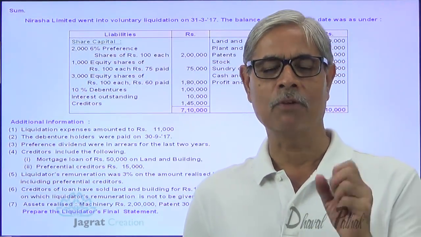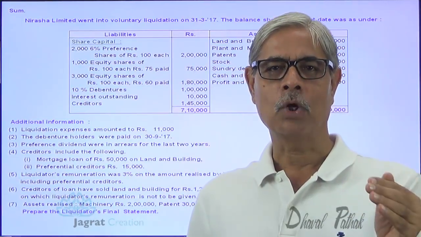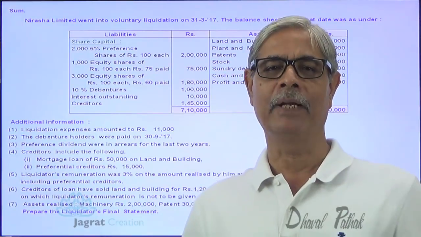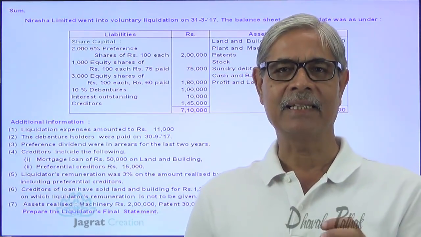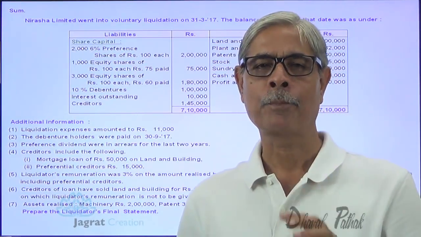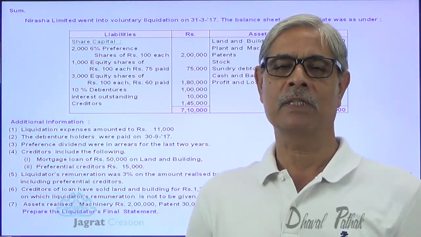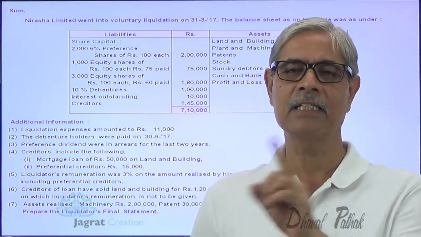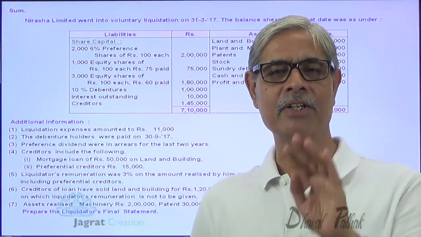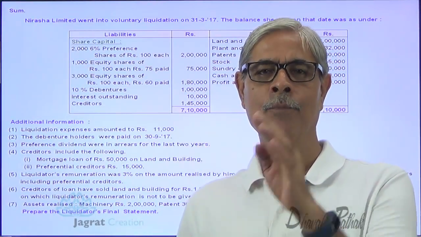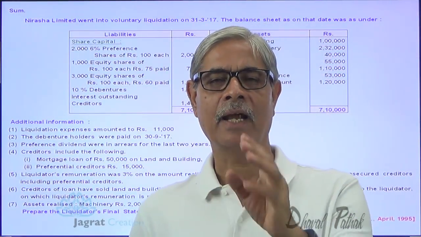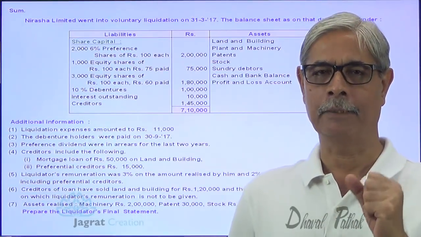Now there are various types of winding up: by court, voluntary winding up, compulsory winding up. You are going to study all these things in company law. But I say that in case of winding up, the company's existence is brought to an end. For the purpose of conducting this process, the person appointed is known as the liquidator. In case of compulsory winding up, the liquidator is appointed by the tribunal. In case of voluntary winding up, the liquidator is appointed by a resolution passed at the general meeting of the company.